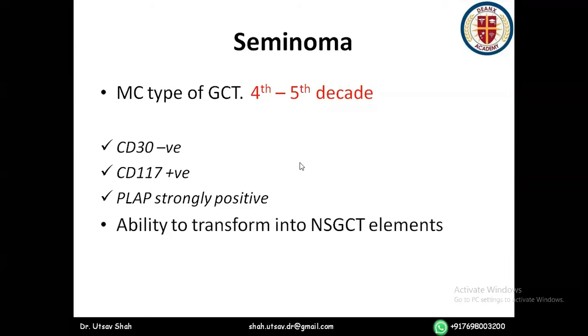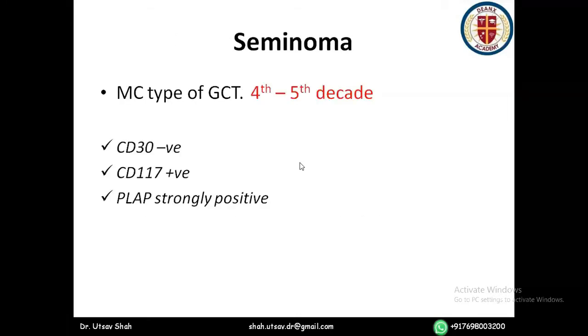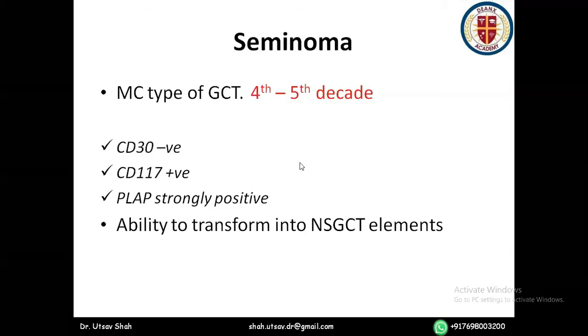Seminoma has an ability to transform into non-seminomatous germ cell tumors. One point I want to make here is, if you talk about serum tumor markers, generally only LDH is raised. LDH indicates the bulk of the tumor.